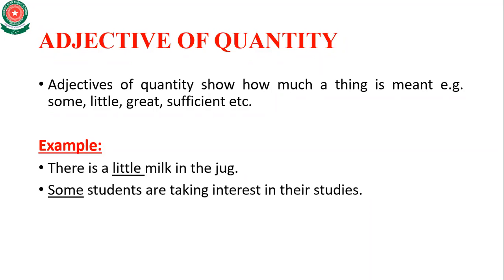Whereas adjectives of quantity show the numbers of the things. So the adjectives of quantity show how much a thing is meant. For example, some, little, great, sufficient, etc.